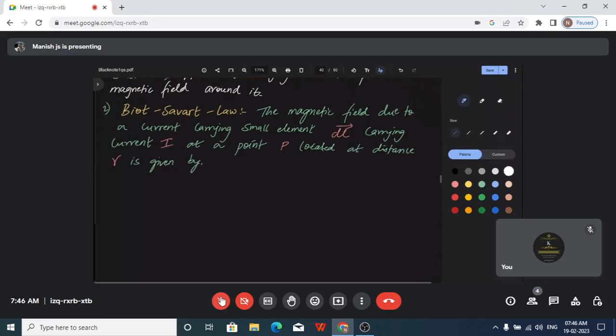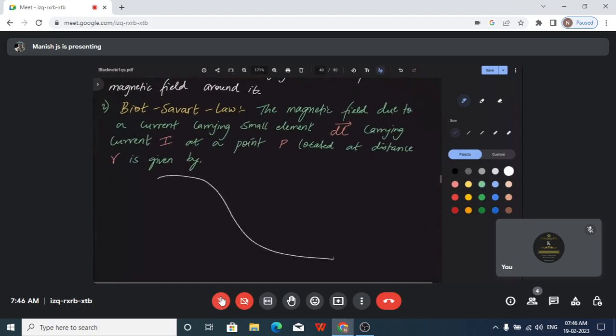So here we are taking a current carrying element. Imagine this is a current carrying conductor, a wire that we have considered. It is not straight, it is a random wire that we have chosen just for generalizing. In this current carrying wire I am choosing a very small portion. When I say current is flowing through it, I need to represent it using an arrow mark, so I will say this is the direction of current. That is what we do intuitively, you show the direction of current, and I have taken a small element. This small element is called dl.